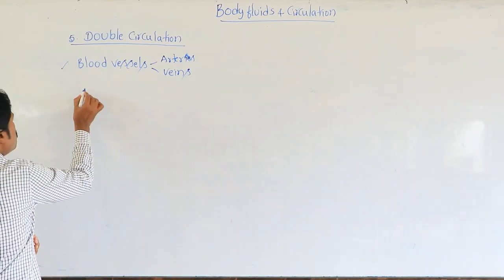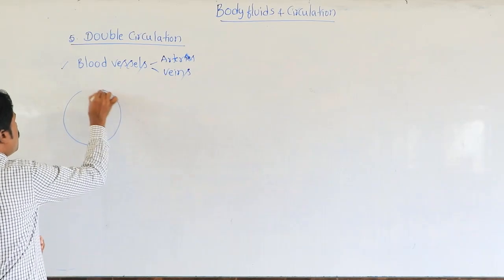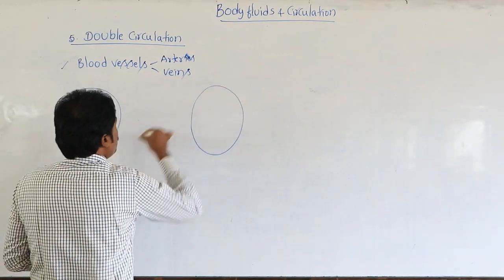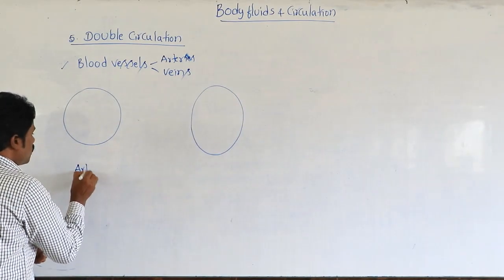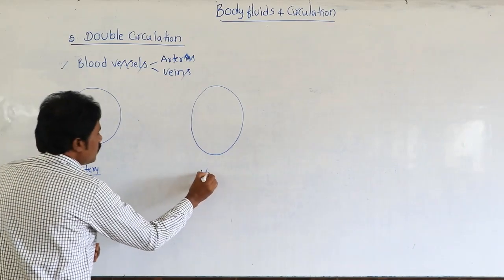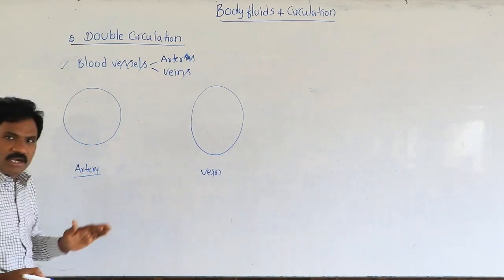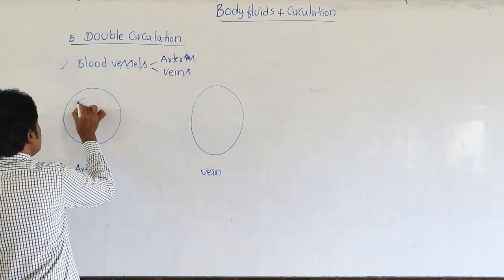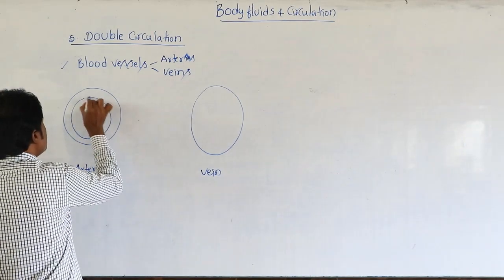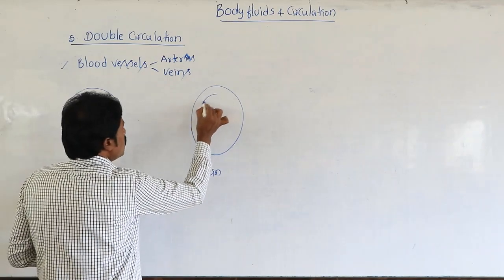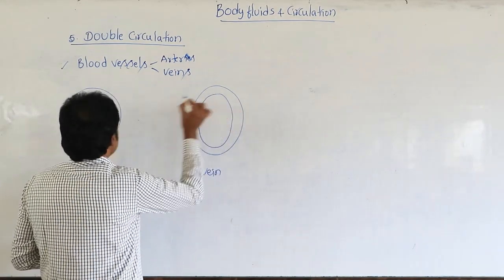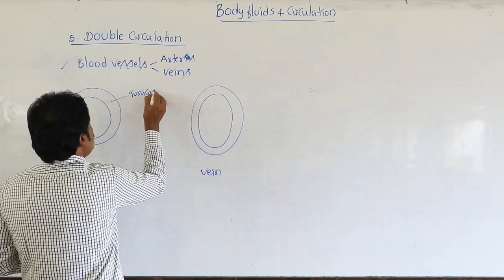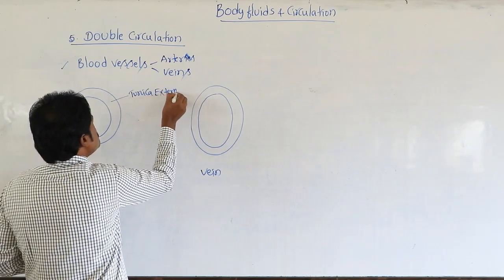Suppose this is the artery and this is the vein. If you observe the internal structure, the outermost layer is present here also; this is the tunica externa.